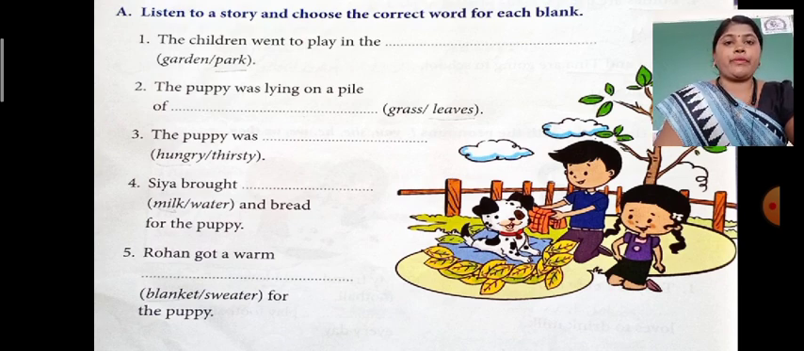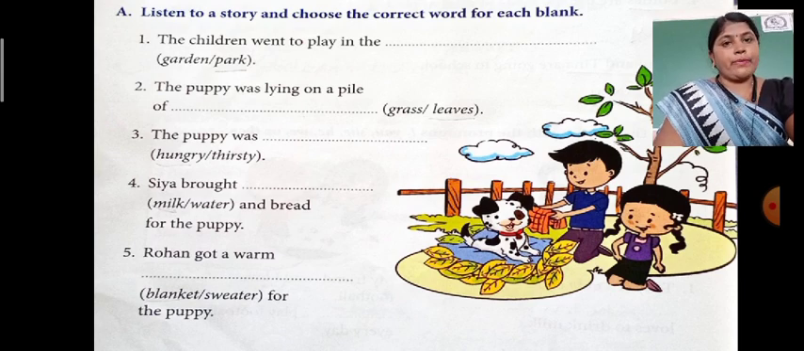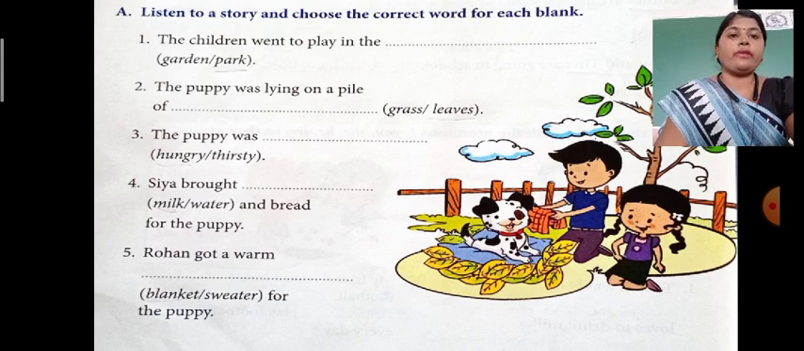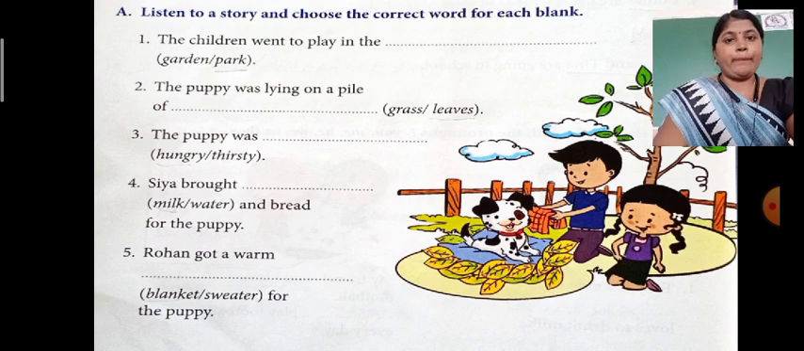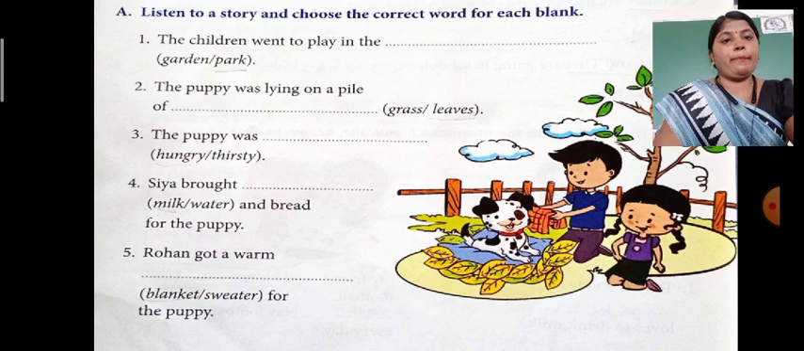Next, number 2, the puppy was lying on a pile of, in bracket, your options are grass or leaves. So the puppy was lying on a pile of grass or leaves. Yes, you have to find the answer because you listen to the story and you are going to write the answer. It is my duty to explain the procedure, because this is the listening and speaking activity. You have to listen, you have to speak, you have to write the answer. So all the 3 skills are going to develop by this video.